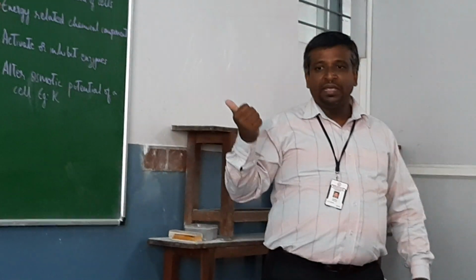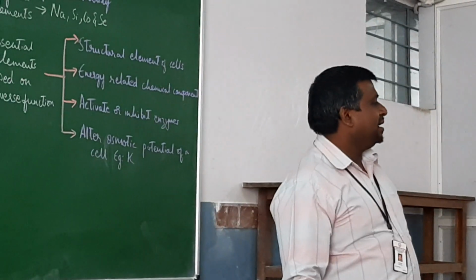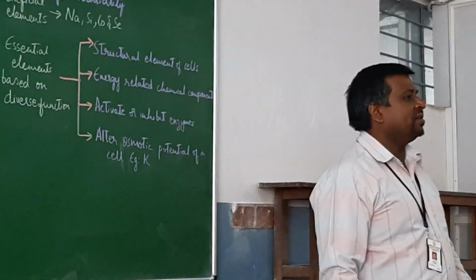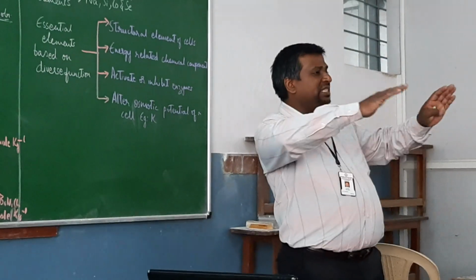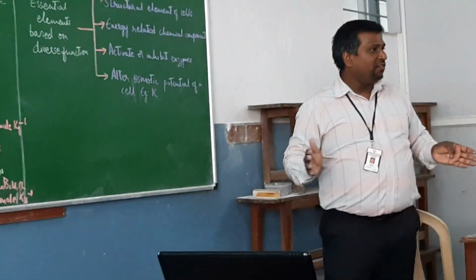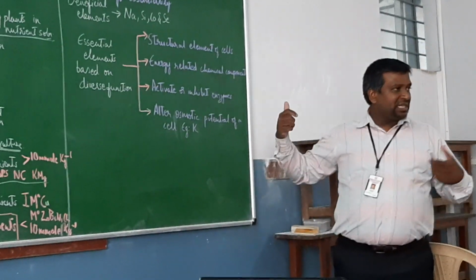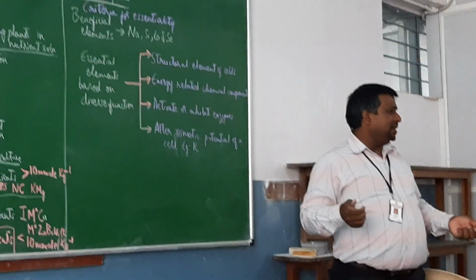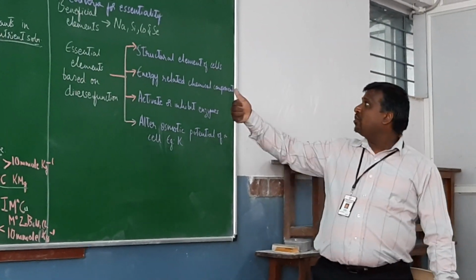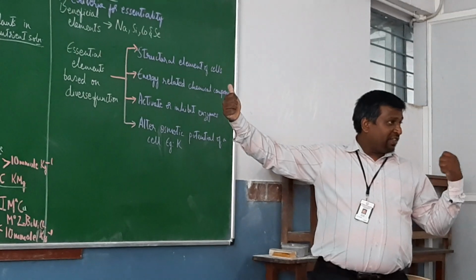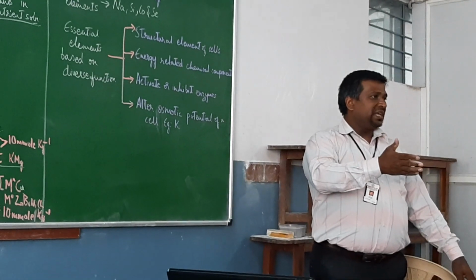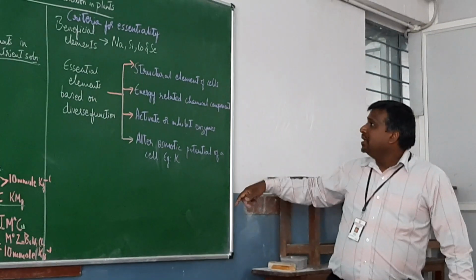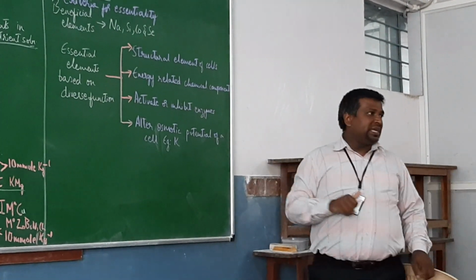What can they all be? They can be carbon, hydrogen, oxygen, nitrogen. You can remember it as carbon, hydrogen, oxygen and nitrogen, which form the structural element of the plant or the cell. They give a definite shape and structure. So that is one category of essential element. Second category, energy related chemical components.